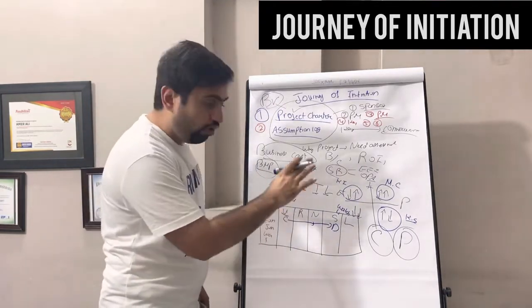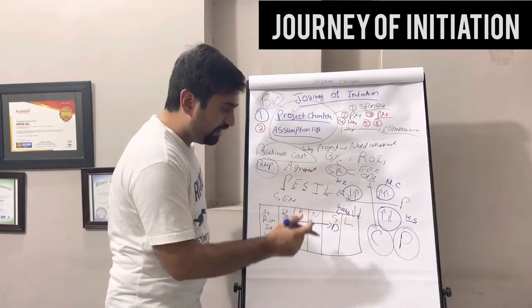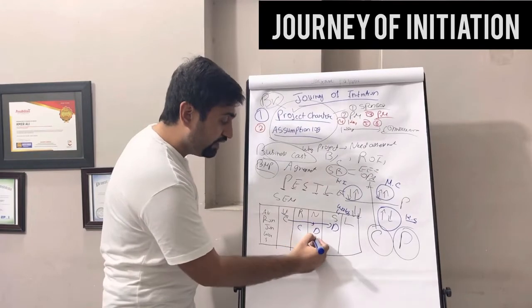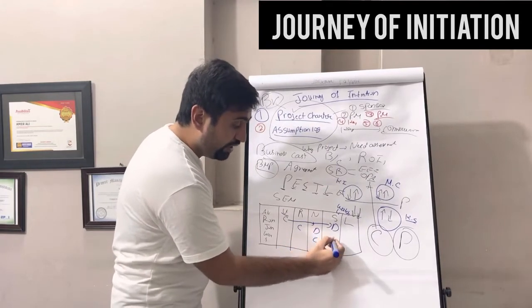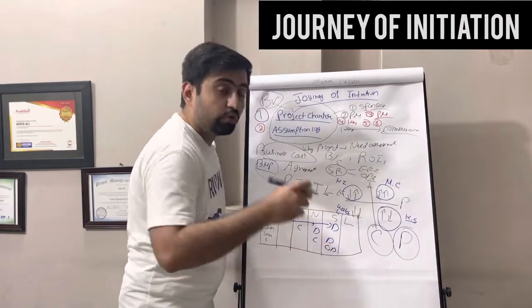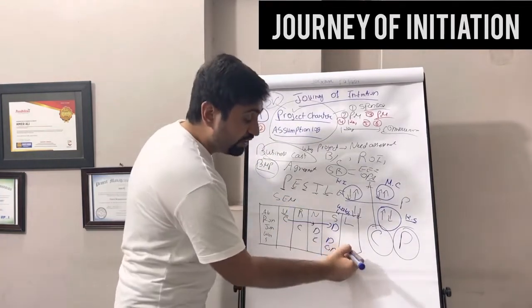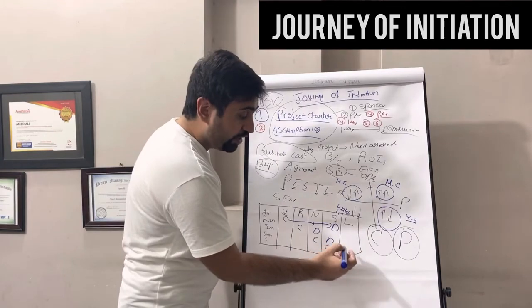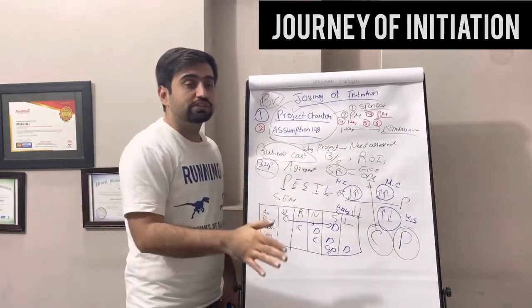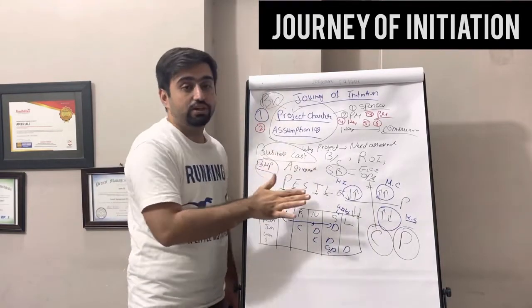So you put all the stakeholders' current and desired engagement levels, and maybe someone is here, you want them here, someone is here, you want them here, someone is already supportive, you want them to stay supportive. Okay, you want to maintain that relationship. Someone is currently supportive, you want them to be leading, especially at the start of the project. So you will put all those things, all their status, in the stakeholder register.